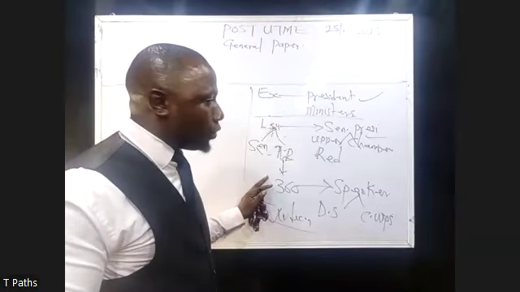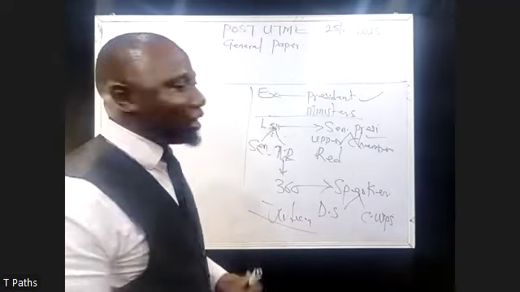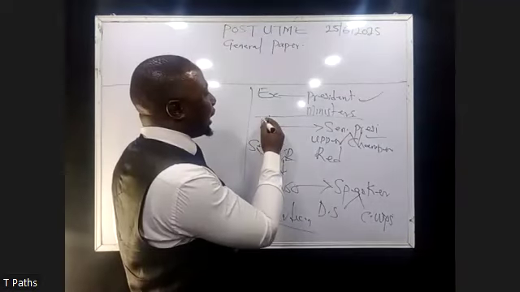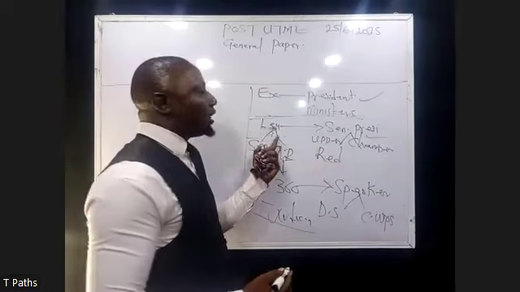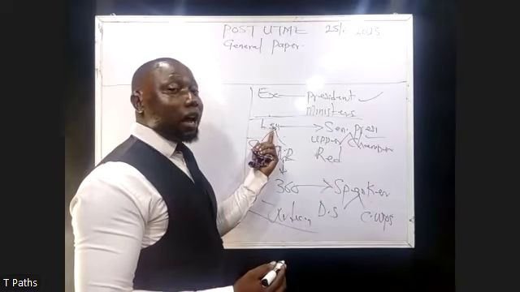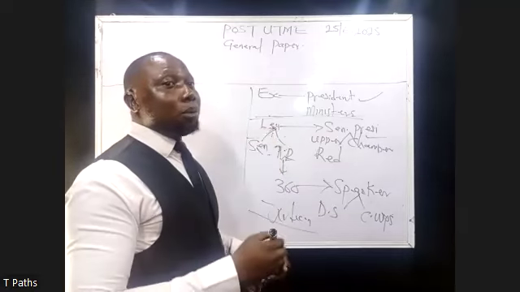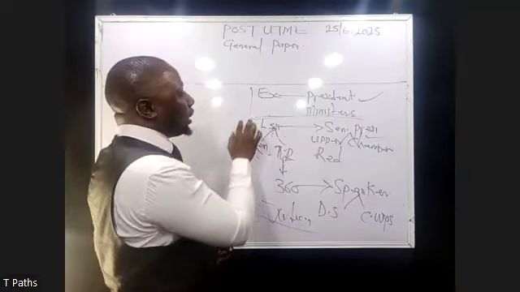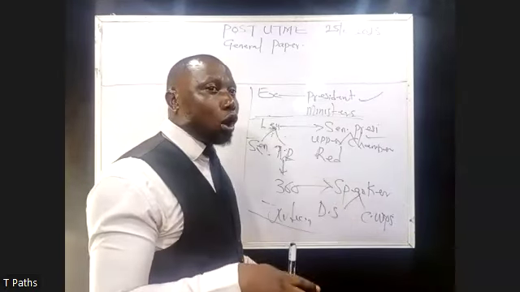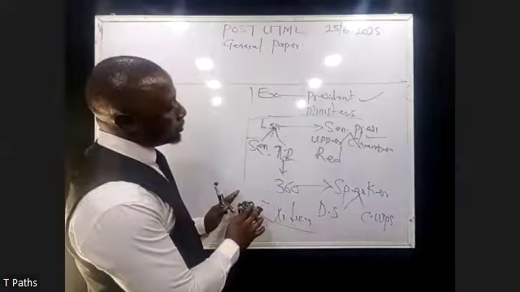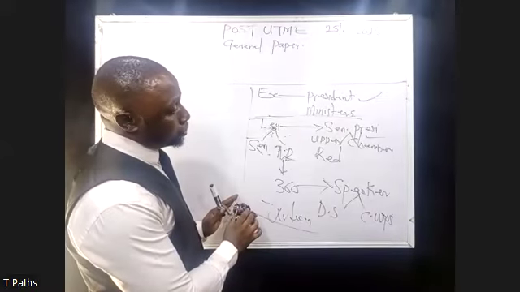Are you getting it now? But in South Africa, it's different. The region where the president resides is different from the region where the legislative arm resides in South Africa. But in Nigeria, all these three organs of government are in Abuja, which is also called Aso Rock. So that is what that is.